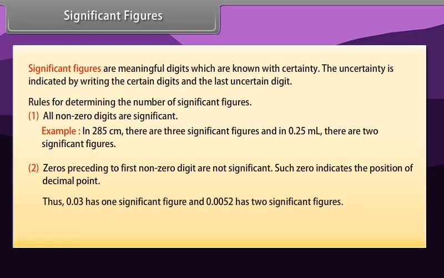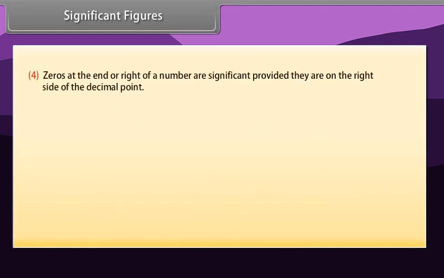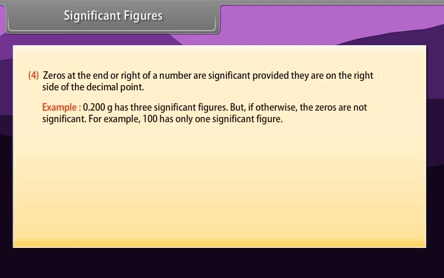Thus, 0.03 has 1 significant figure and 0.0052 has 2 significant figures. Zeros between two non-zero digits are significant figures. Zeros at the end or right of a number are significant provided they are on the right side of the decimal point. Example: 0.200 gram has three significant figures. But if otherwise, the zeros are not significant. For example, 100 has only one significant figure.